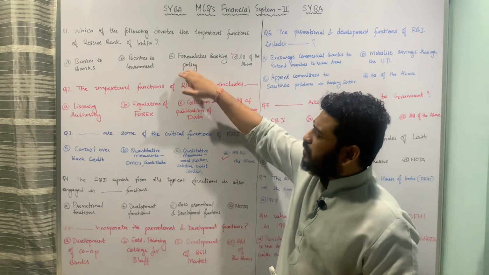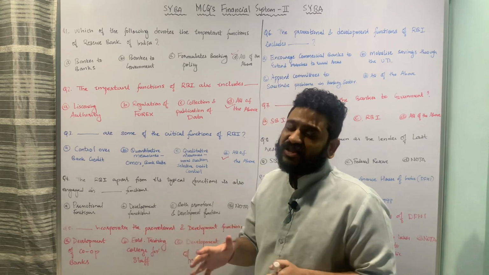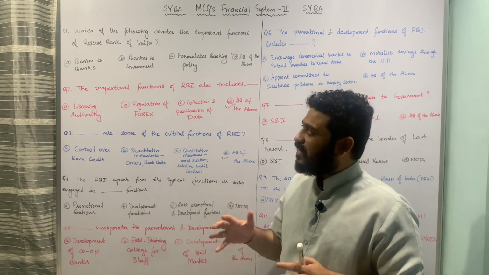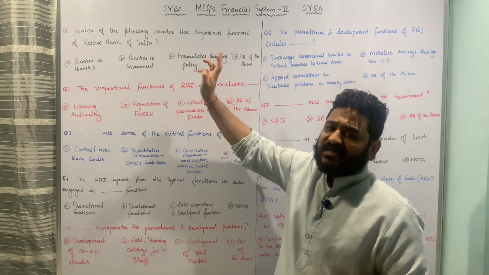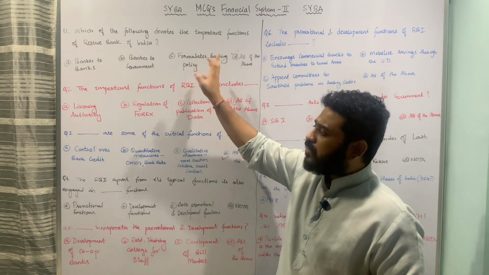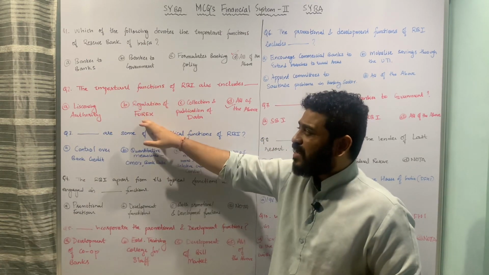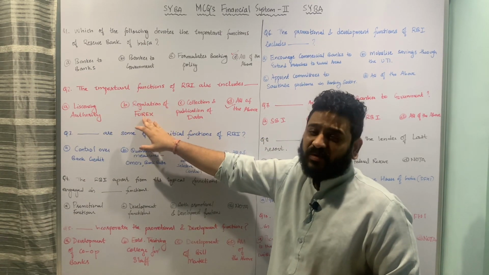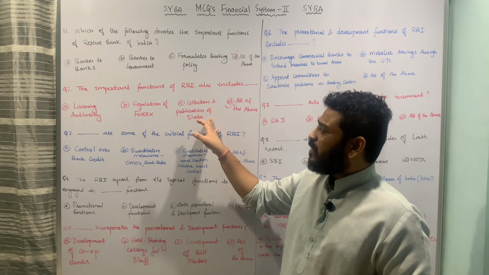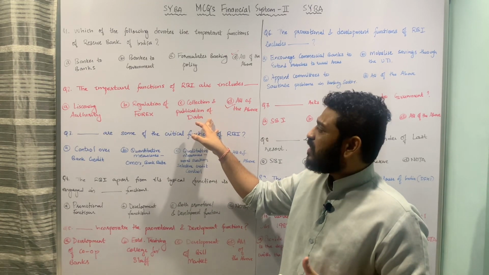Now with respect to these 3 questions, we have covered almost 9 important functions of Reserve Bank of India. First is banker to the banks, banker to the government, formulation of the banking policy, RBI as licensing authority, RBI as the regulator of foreign exchange. Then RBI also collects the data and also publishes the data in India.